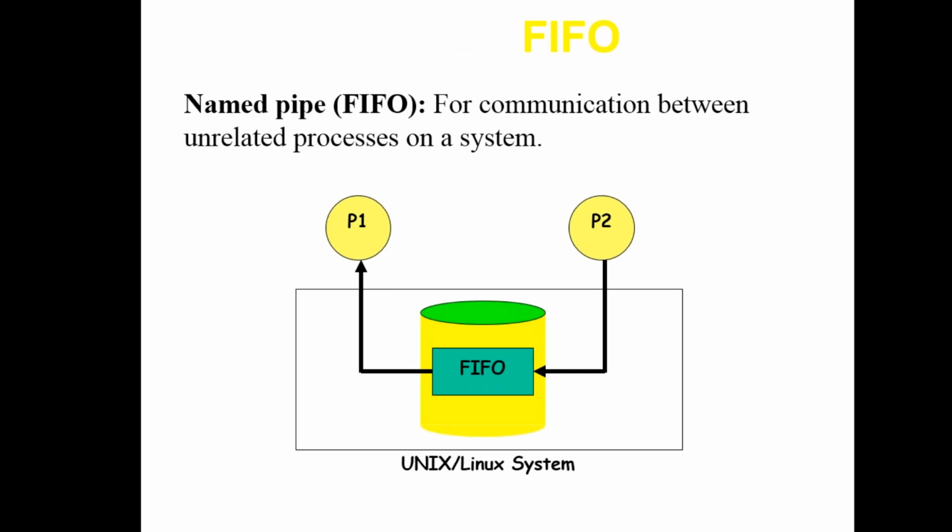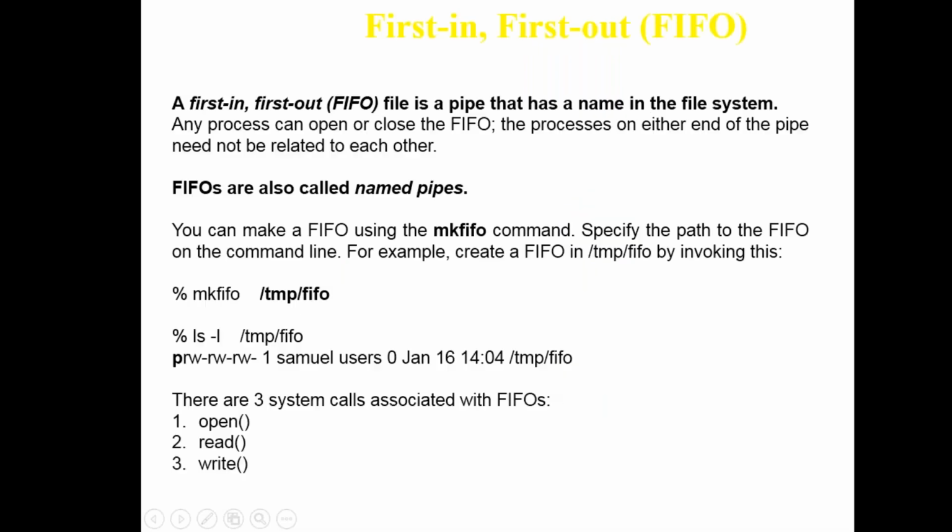Similarly, a named pipe is called a FIFO. It is between unrelated processes. Those who come first will take the position, and those who come second will take the next position. First in, first out. Pipe is created between related processes, while FIFO is between unrelated ones. This is process 1 and this is process 2. So a FIFO is a named pipe in the system.